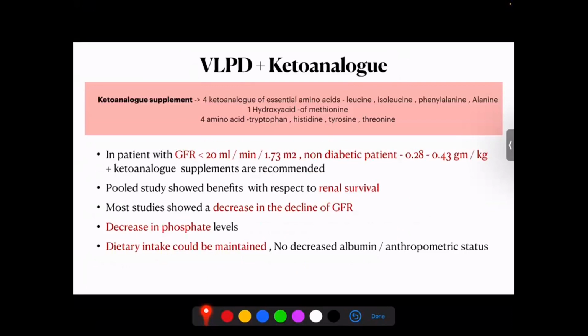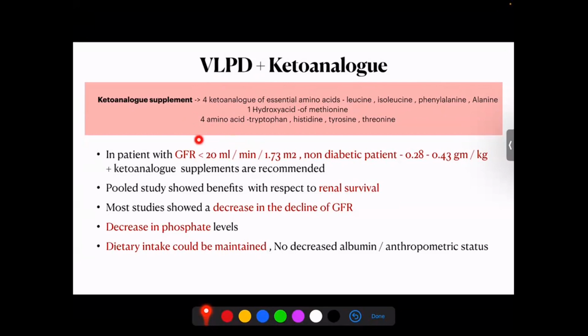And when they try to see what the benefits are in a very low protein diet along with alpha keto analog, let us try to understand what this alpha keto analog supplement means. Basically, it has 4 essential amino acid keto analogs, that is leucine, isoleucine, phenylalanine, alanine. It has one hydroxy acid of methionine, and it has 4 amino acids of tryptophan, histidine, tyrosine and threonine. So basically, it tries to give that extra mileage of essential amino acids in the background of severe protein restriction in the form of a very low protein diet.